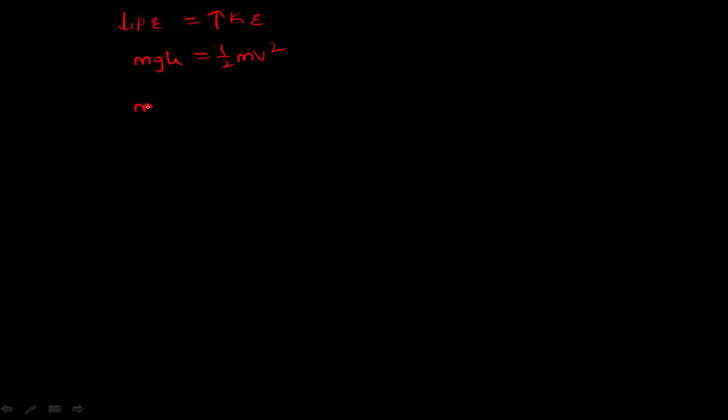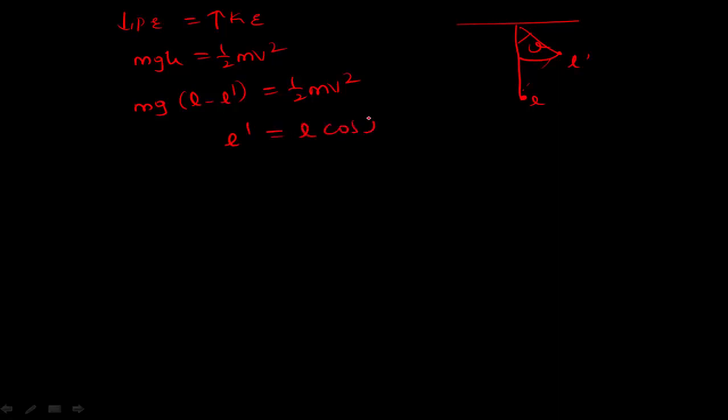Here the potential energy can also be written as mg into L minus L dash, which is equal to half m into v square. Suppose you consider this is the simple pendulum which moves from here, this is L and L dash which makes a certain angle theta. Here L dash is equal to L cos theta, where L is the length of the thread. Then we can write mg into L minus L cos theta is equal to half m v square.